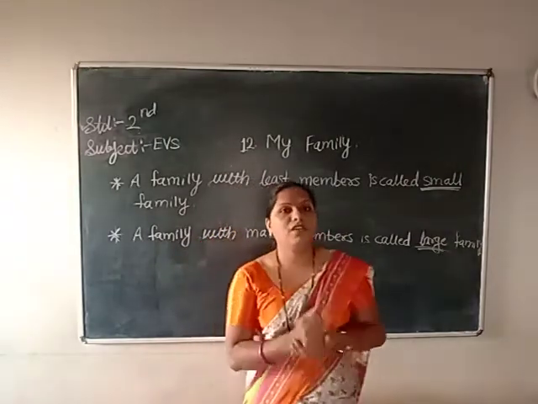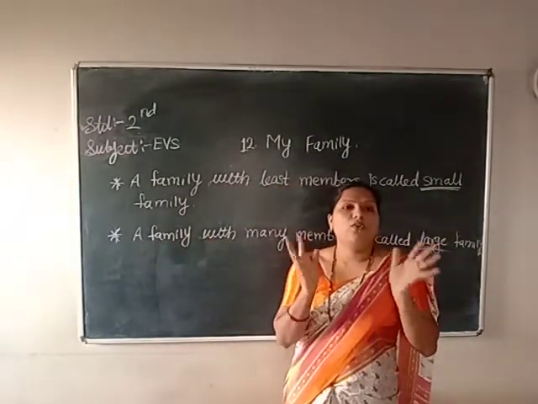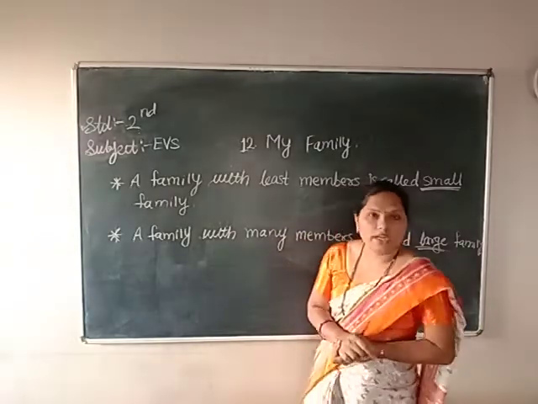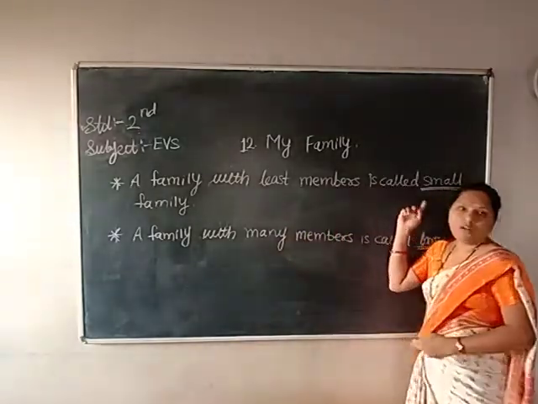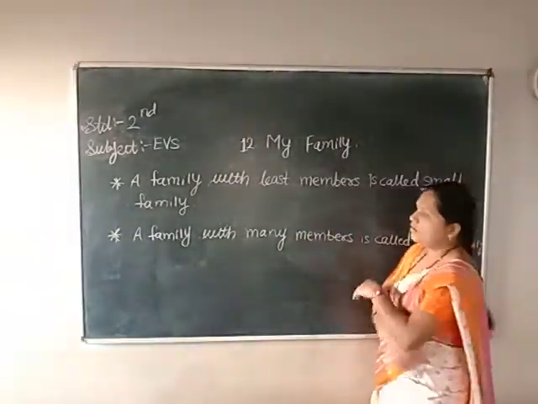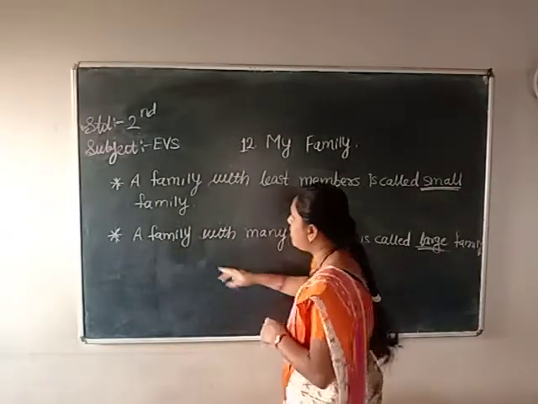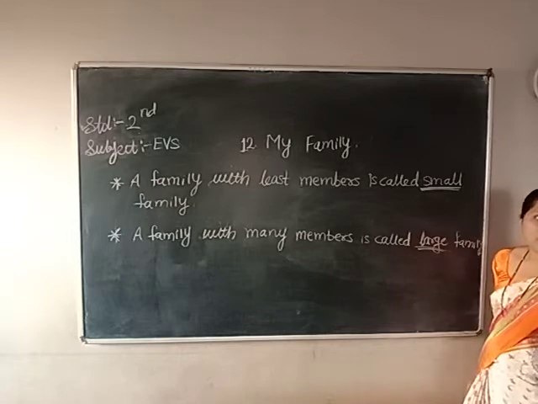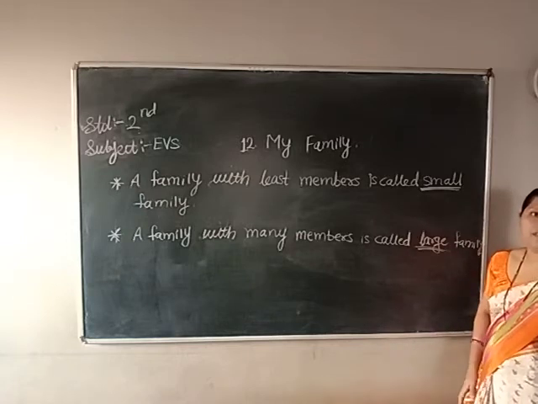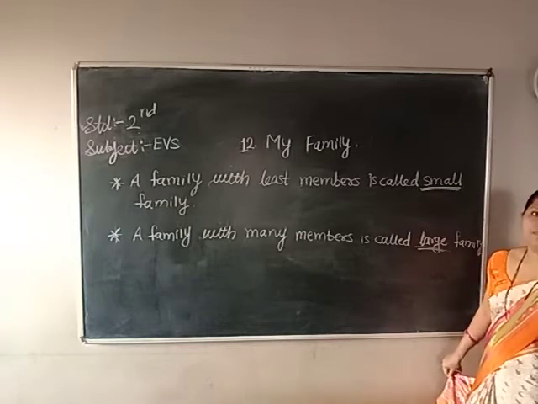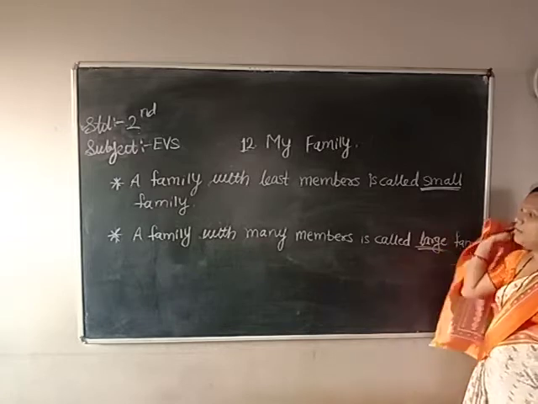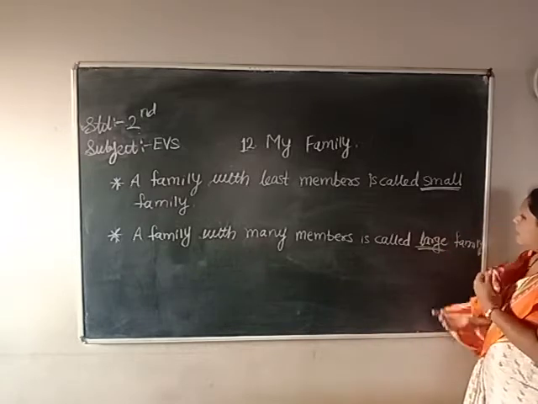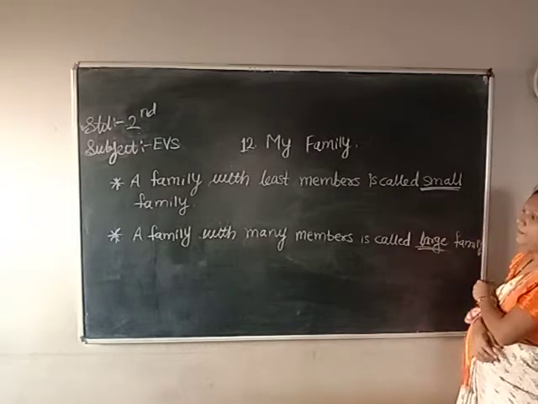If they are living with only 4 or 5 members, then that is called a small family. And what is a large family? A family with many members is called a large family. If they are living with so many members, then that is a large family.